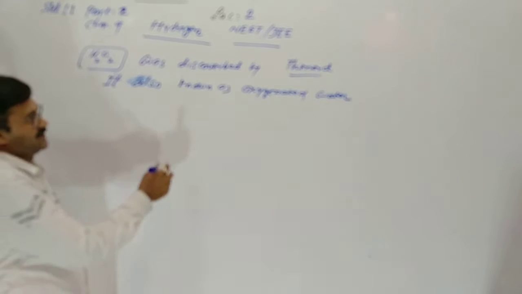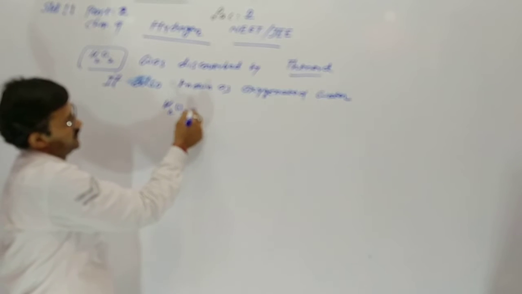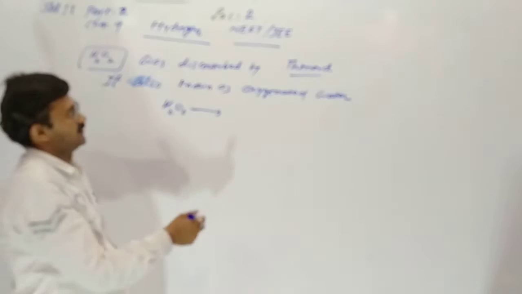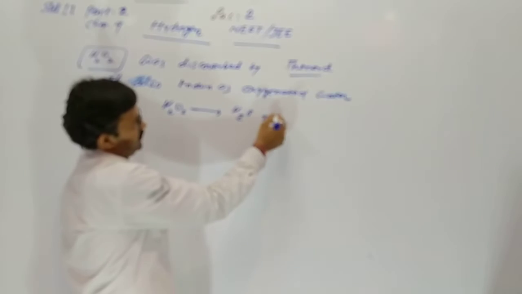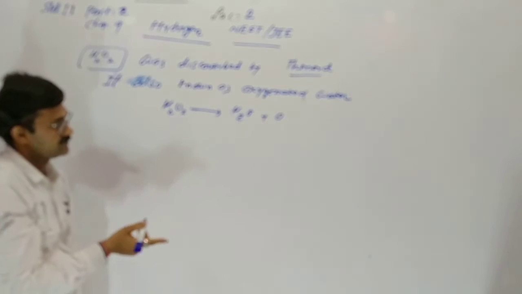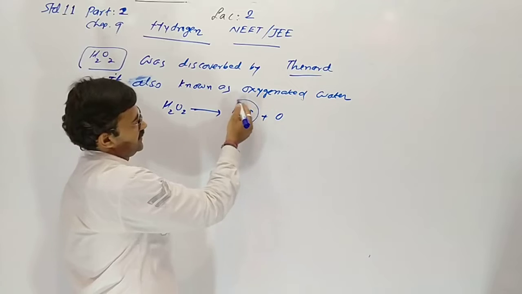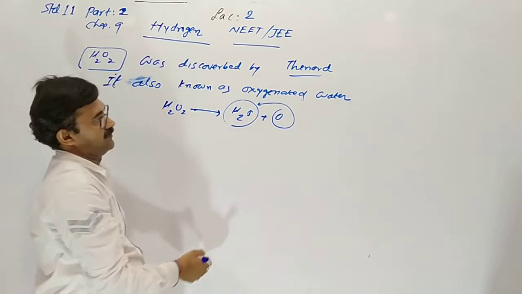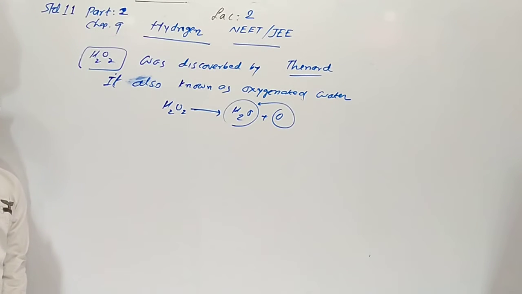Oxygenated water means the maximum amount of oxygen is there. Decomposition of H2O2 gives H2O and O. So you can see a greater amount of oxygen is present in the water, so it is also called oxygenated water.